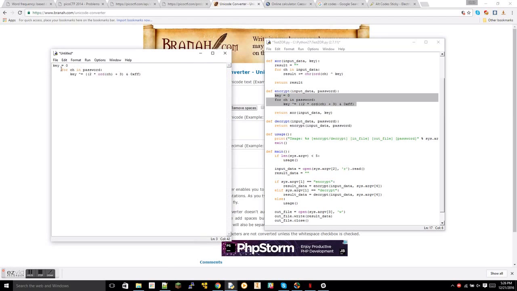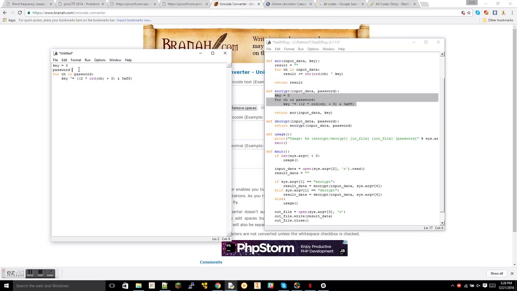Copy, new file, key. You know what, actually, key equals 0.